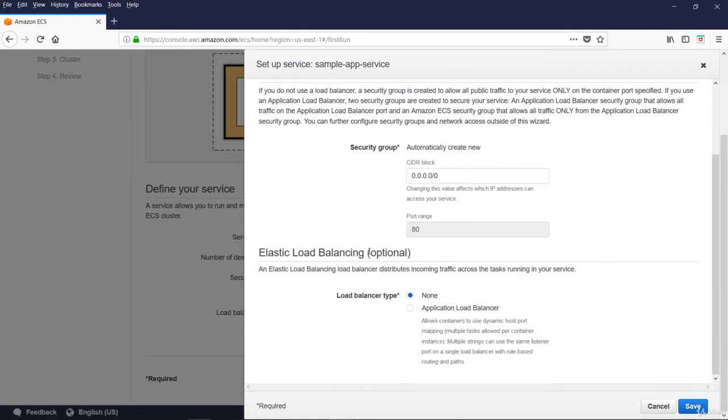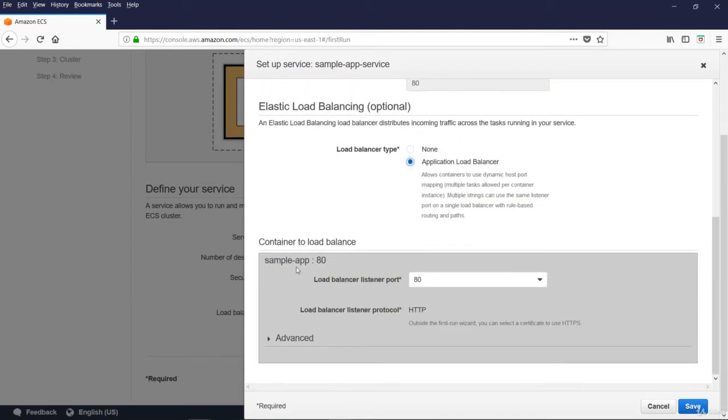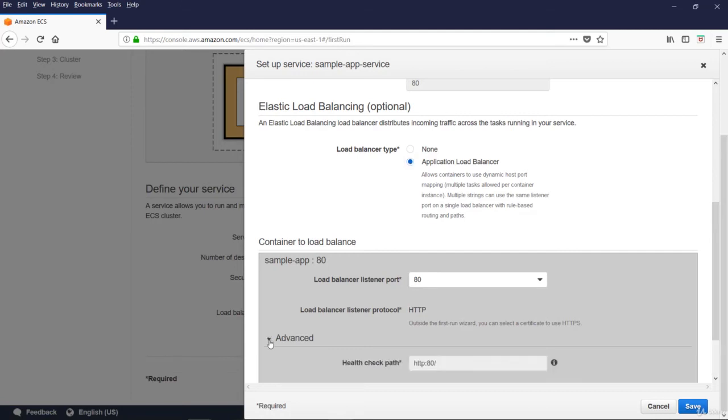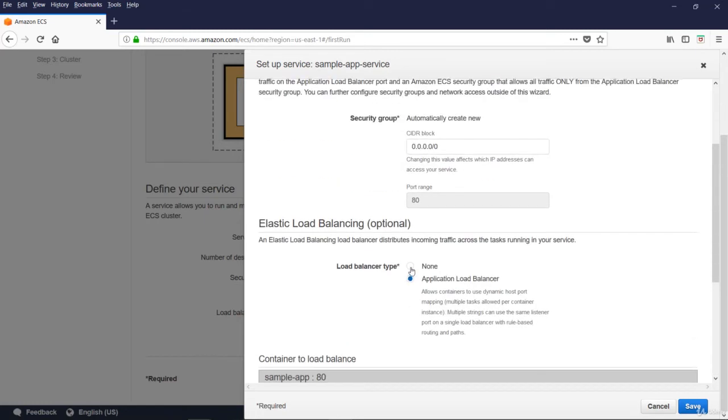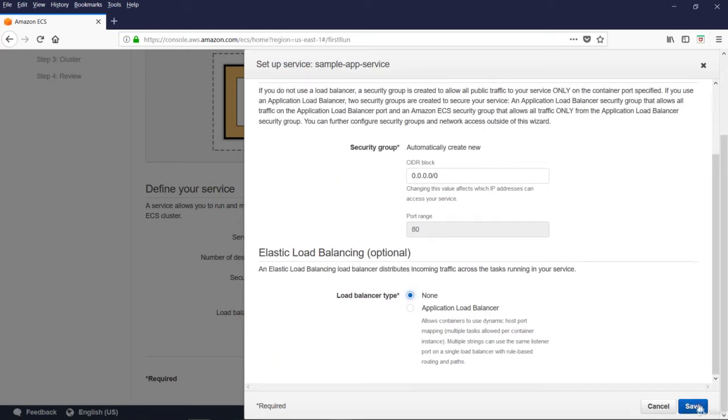Next is elastic load balancing. Optionally, you can select ELB, elastic load balancing. ELB distributes incoming traffic across tasks running in your service. Default option is none, and if you select ELB, the options are load balancer listener port 80 and protocol HTTP. Click advanced. Health check path is port 80, that is root. For now, let us go with none. Save.